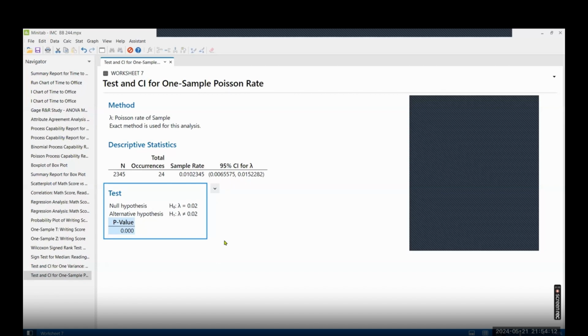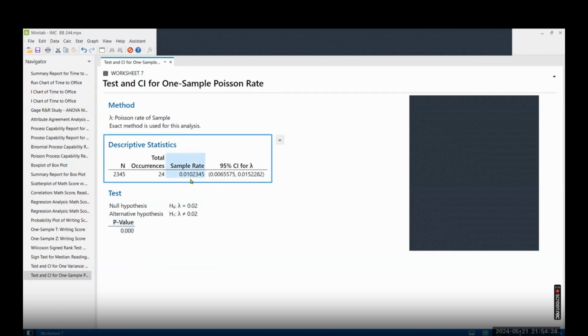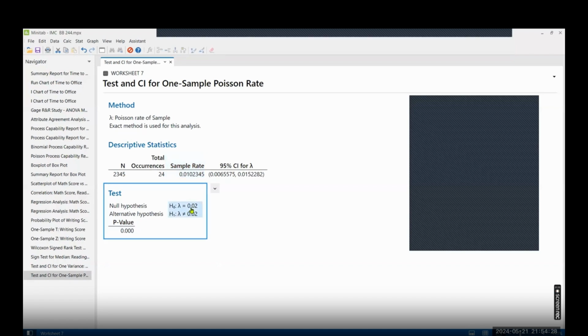Now you have to take your practical decision on whether it may be good or may not be good for you. Because for defect rate, lower is better. Your current value is 0.1, the target is 0.2, and lower is better.